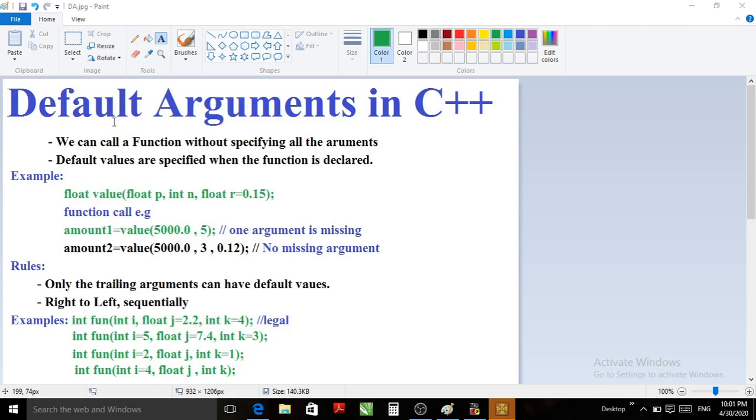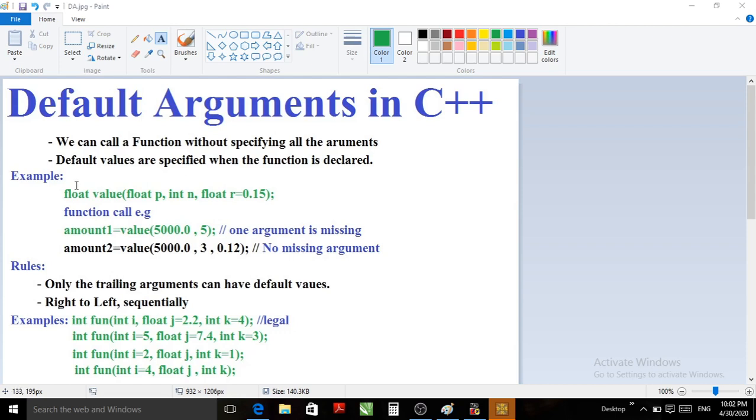What are the default values we want to specify to function arguments? They must be specified when the function is declared. How is the function declared? We use a function prototype, which we have already seen in the function prototype lecture. The link of the function prototype lecture is given in the description box.